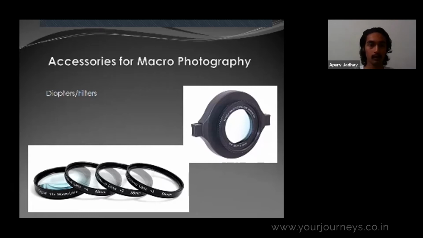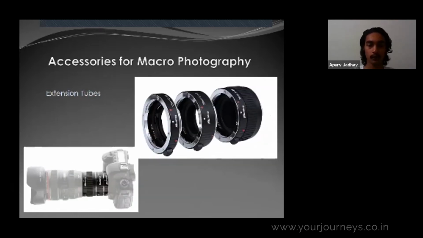Then the third one is extension tubes. These fit between your camera body and the lens. You can call them mini lenses without elements, because what they do is just increase the distance from the lens to the camera body, and that helps in magnifying the subject. Now the merit is that there is no glass element, so there is no loss of details.